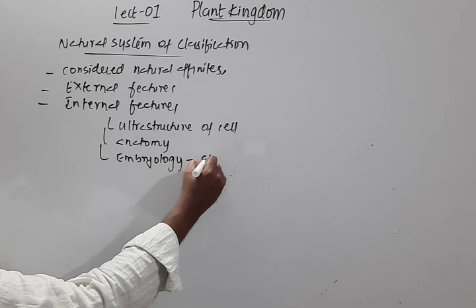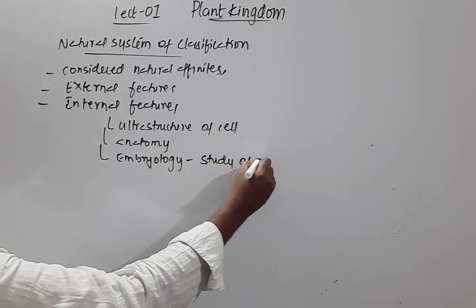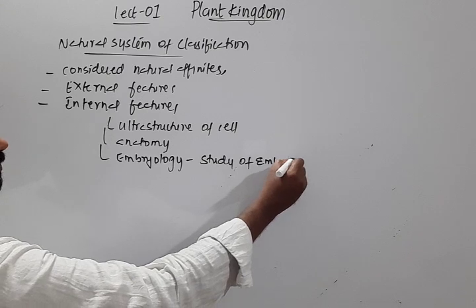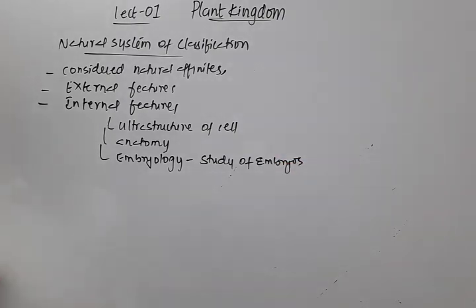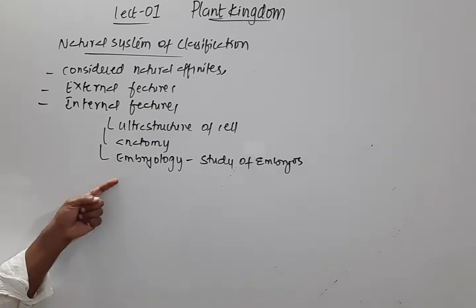Embryology is the study of embryos. So the development of embryos they also saw clearly. You can see in the case of angiosperms, we came to know the presence of two cotyledons and classified them as dicotyledons, and only one cotyledon, monocots. Like this, there is a difference in the development of embryos between different groups of plants. So they also considered embryology.